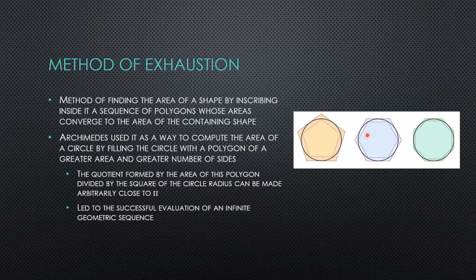As we increase the sides of the polygon inscribed around the circle, we get very, very close to the area of a circle. This led to the idea of the infinitesimal. We'll talk a little more about that, but you can see how these are the foundations for infinitesimal calculus.